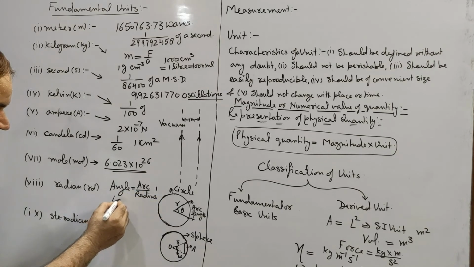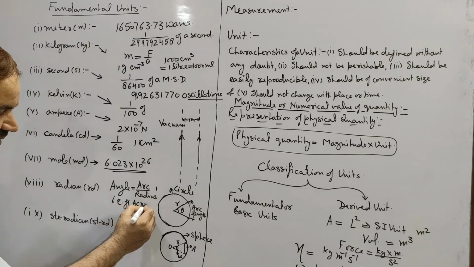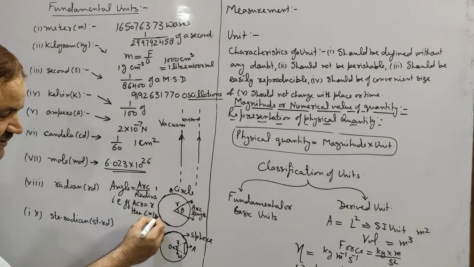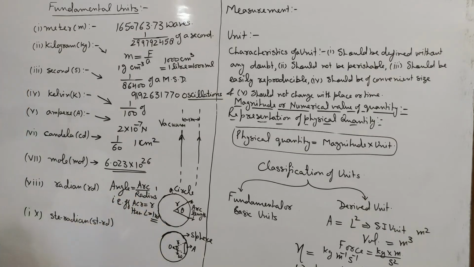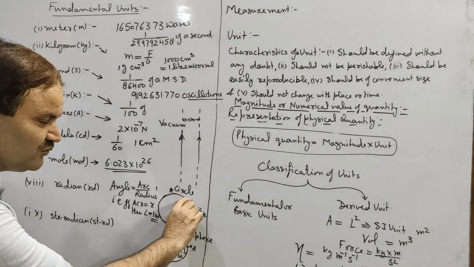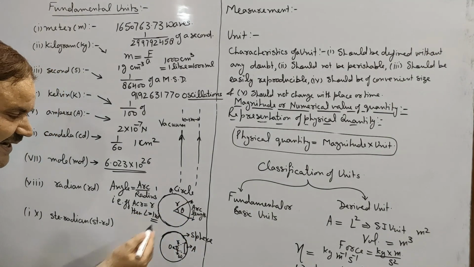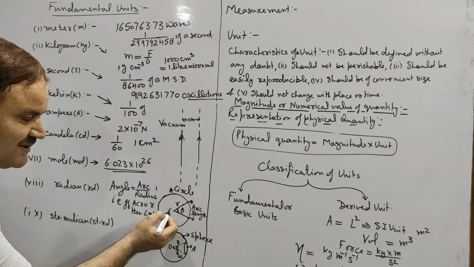That is, if arc is equal to radius, then angle is equal to 1 radian, and it gives the definition of 1 radian. 1 radian is defined as the angle subtended by an arc of length equal to the radius of the circle at the center of the circle.